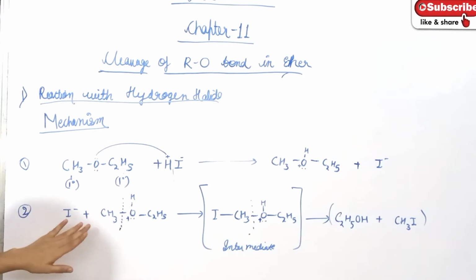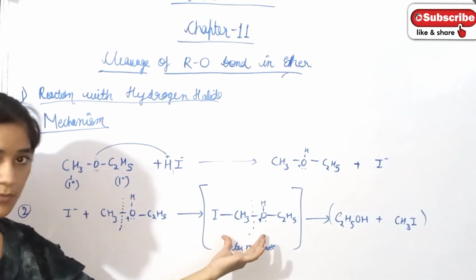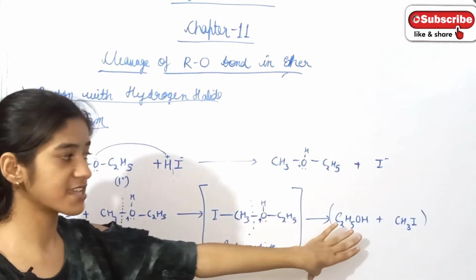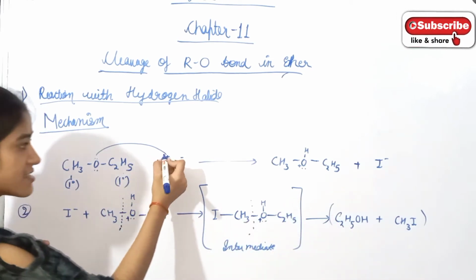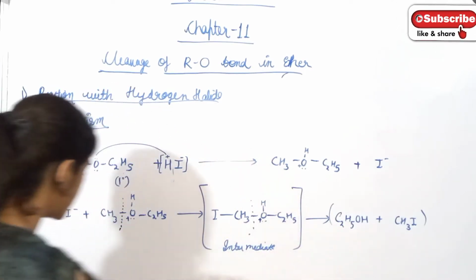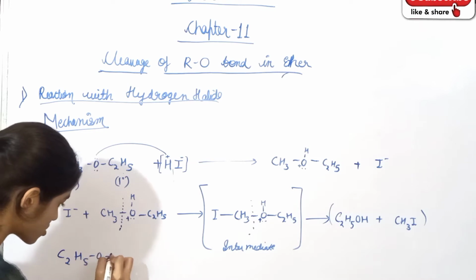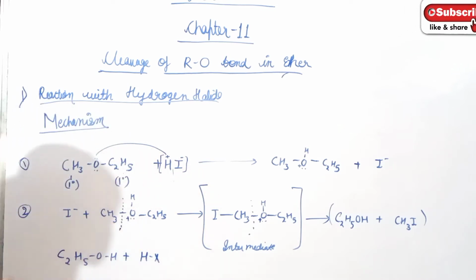And as the next step, these two compounds will form an intermediate which is quite unstable and gets cleaved off, and the final result which we get is ethanol and alkyl iodide. If hydrogen iodide is in excess, then again this alcohol, C2H5OH, will react with hydrogen halide, that is HX.